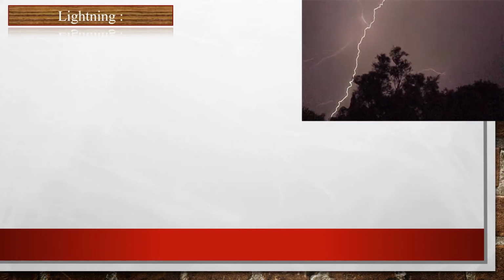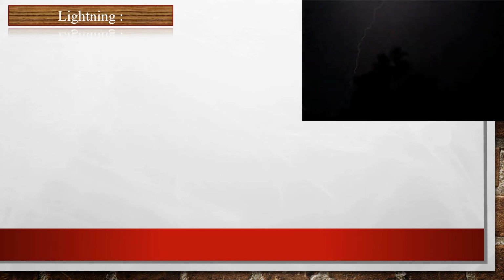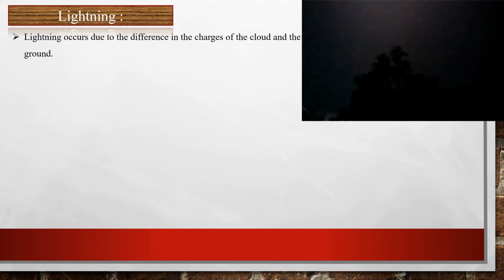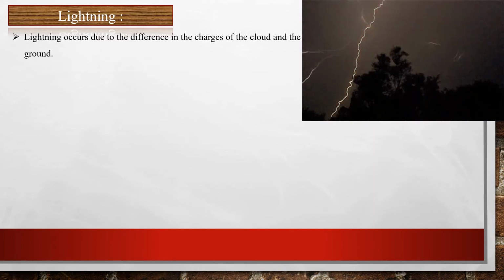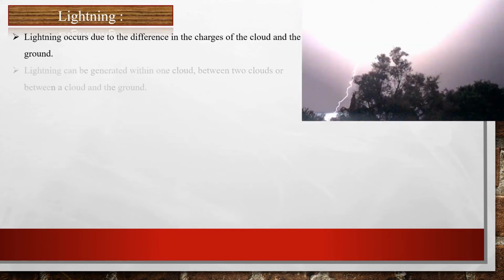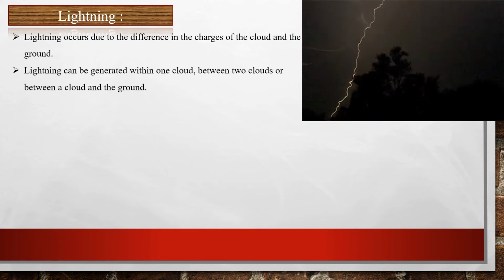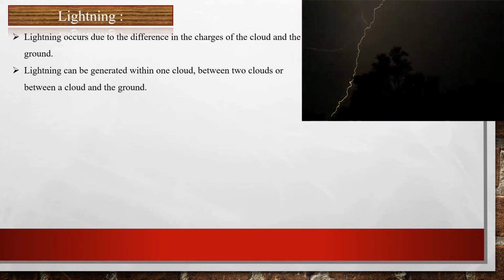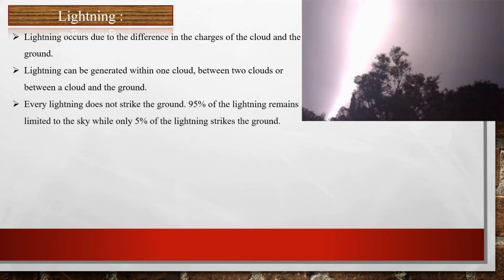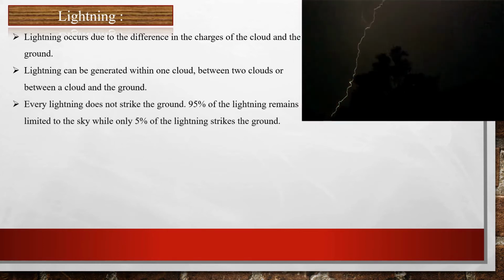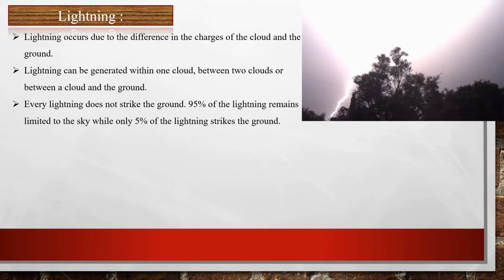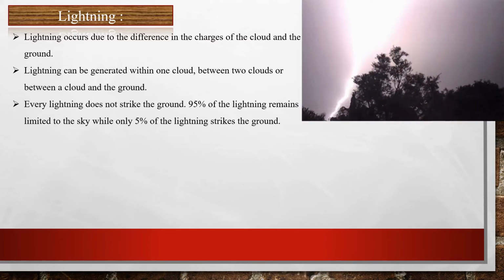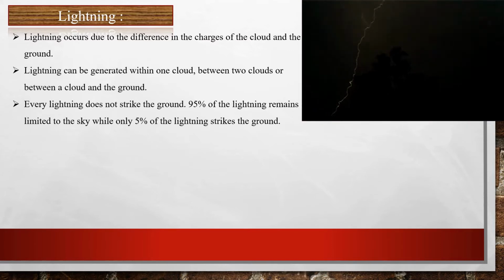Now let's understand more about lightning. As we know, lightning occurs due to the difference in the charges of the cloud and the ground. Lightning can be generated within one cloud, between two clouds, or between a cloud and the ground. And every lightning does not strike the ground. 95% of the lightning remains limited to the sky, while only 5% of the lightning strikes the ground.